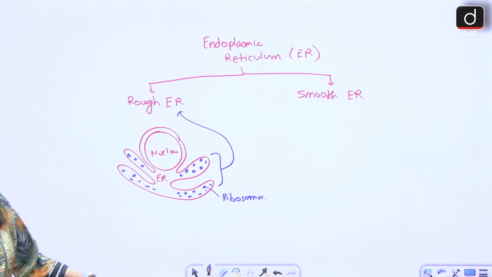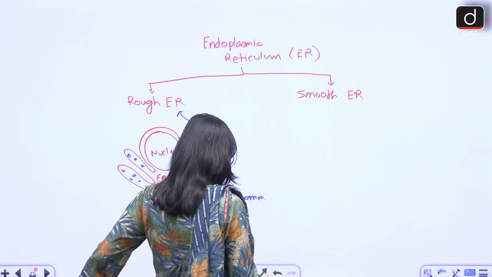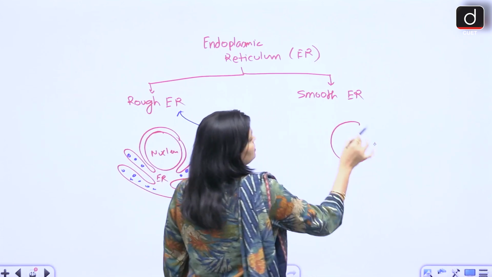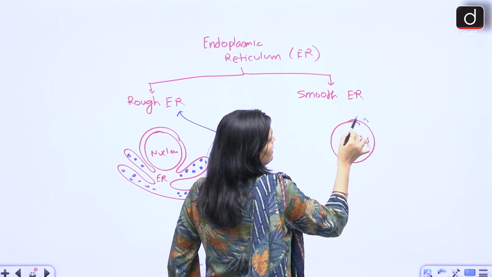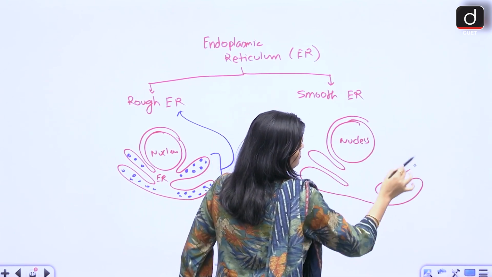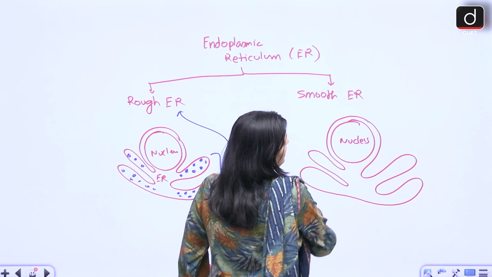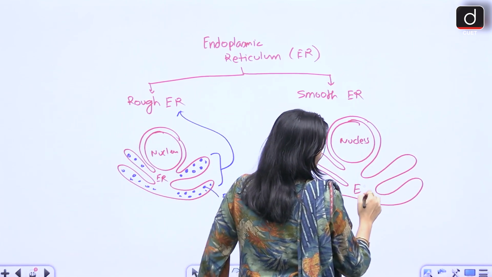Okay, now what happens in the smooth endoplasmic reticulum? So now suppose this is your nucleus, right? And here you have endoplasmic reticulum. Again you have endoplasmic reticulum.